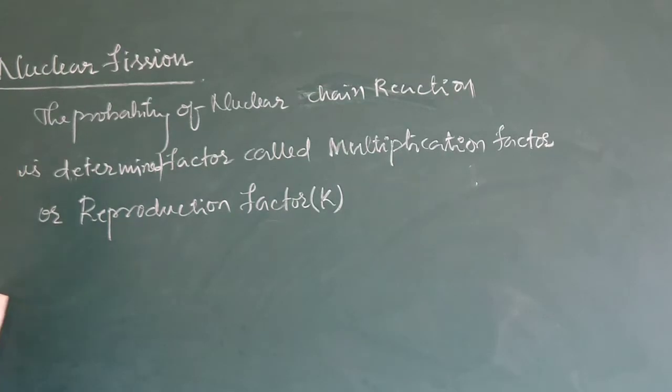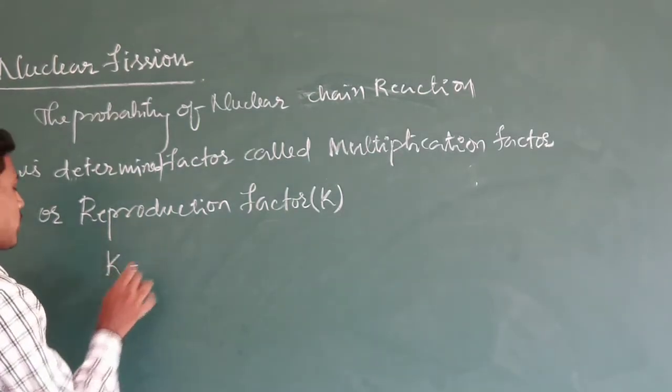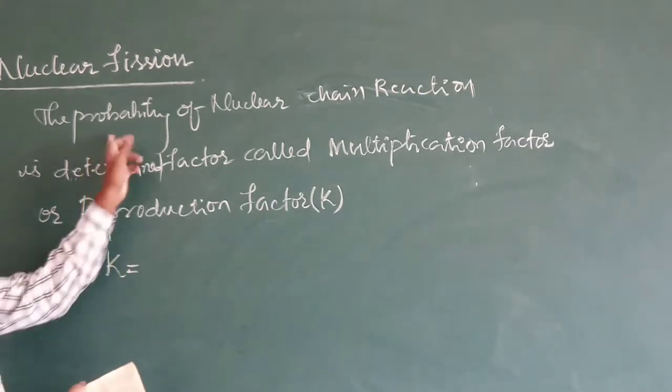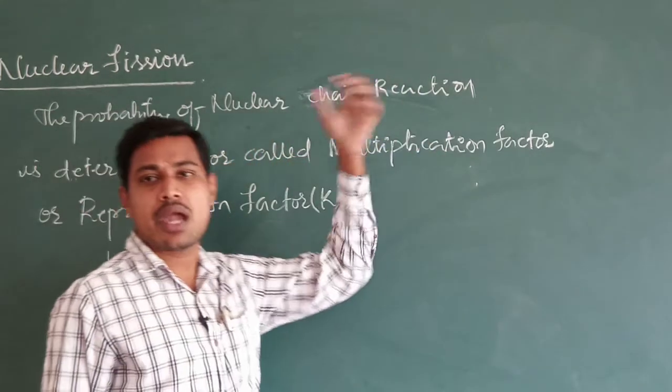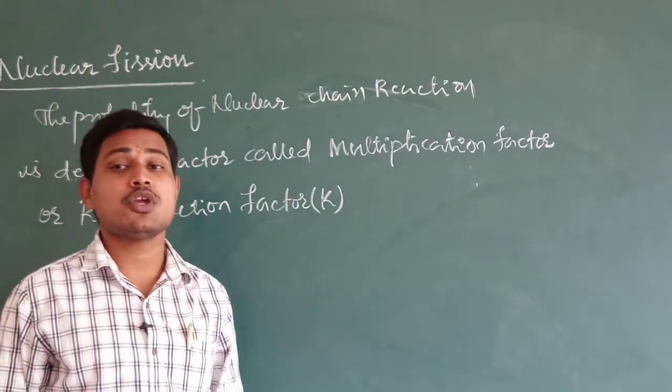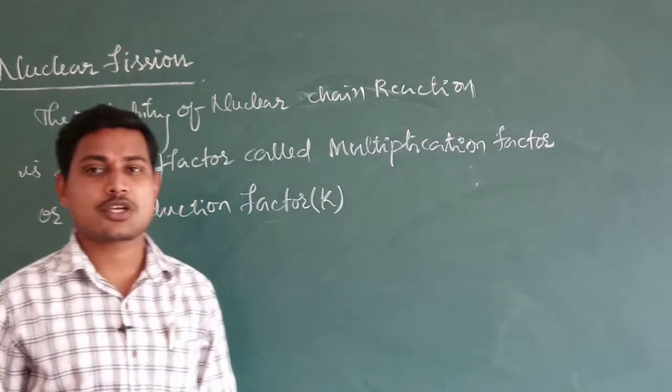So what is this reproduction factor? It tells about the probability of a nuclear chain reaction, which means the rate of neutrons produced in the reactions.